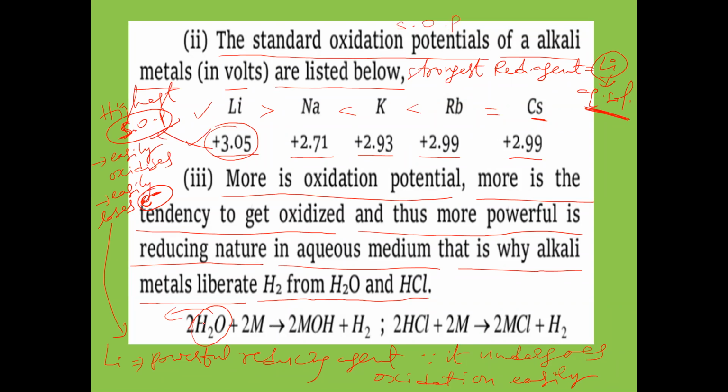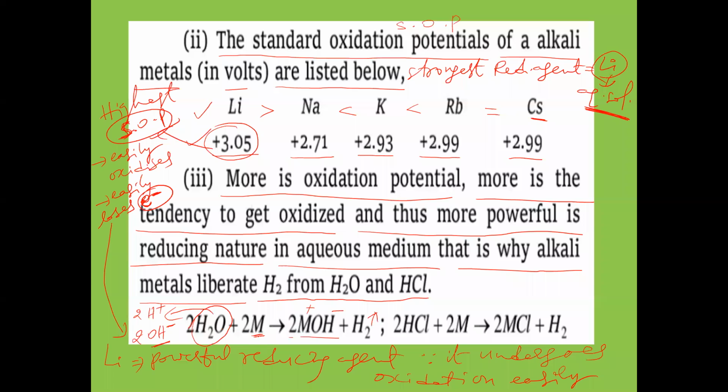How many molecules have we taken here? 2. That's why there will be 2 H plus ions and 2 OH minus ions. In every water molecule, 1 H plus and 1 OH minus, as we know. Now the metal will take OH minus. 2 metals will take 2 OH minus, so 2 MOH, with M plus cation and OH minus anion. And the 2 H plus ions will be released as H2 gas. So H2 gas will be released from water.